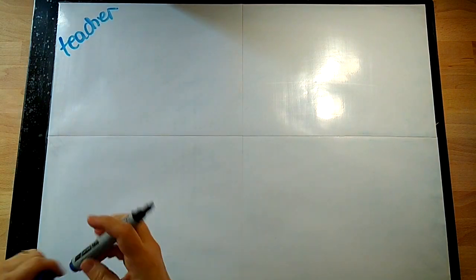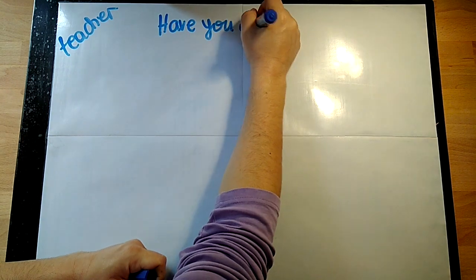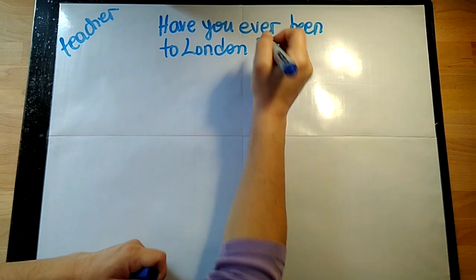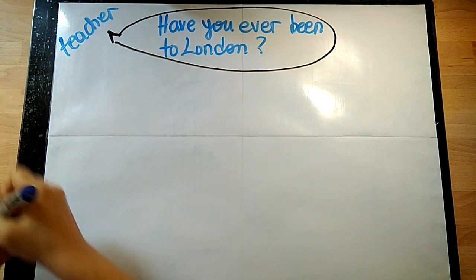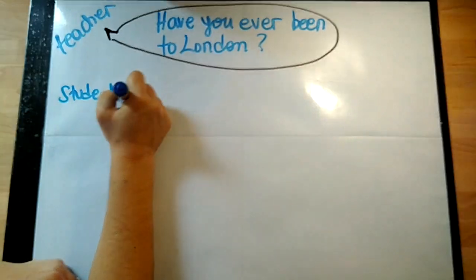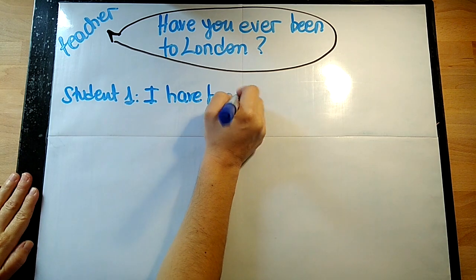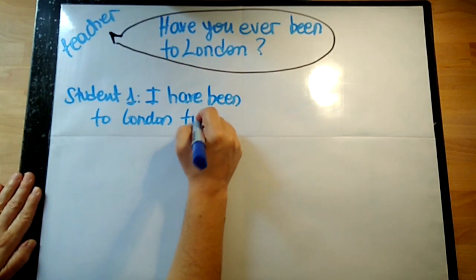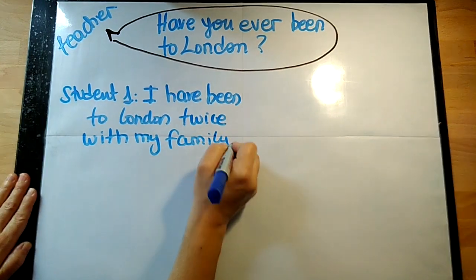Okay, so now a new example with present perfect. Imagine this time the teacher asks, "Have you ever been to London?" To this question, students could answer, for example, student 1, "I have been to London twice with my family."